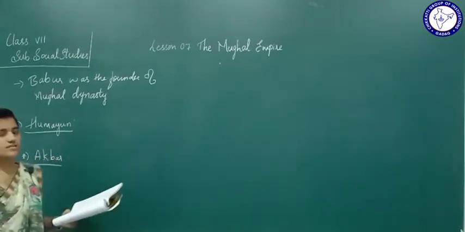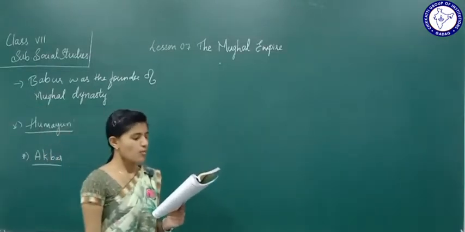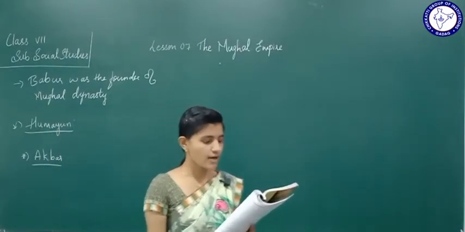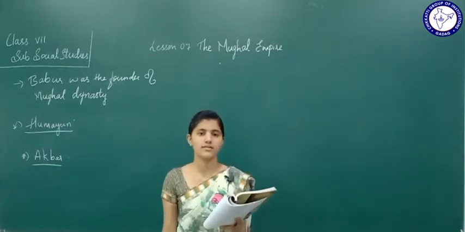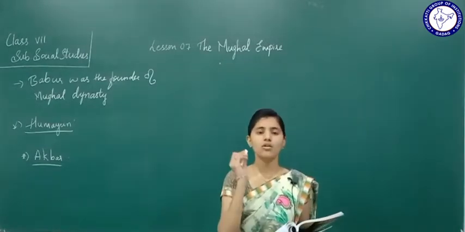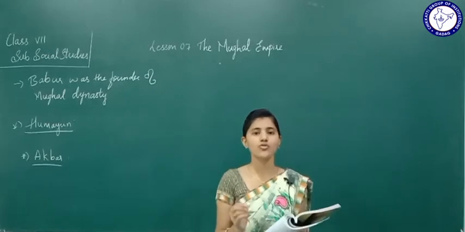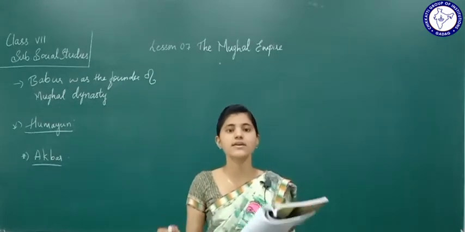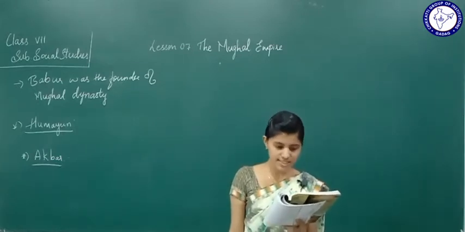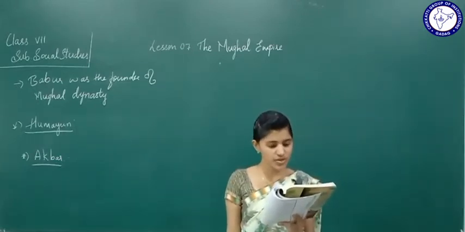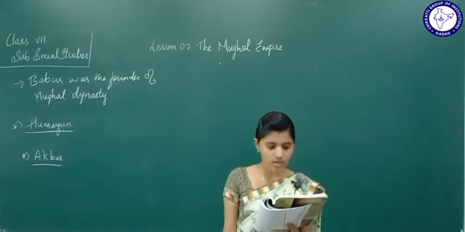Who is he? Son of Humayun. Humayun's son Akbar had always aspired to build a vast empire in India. With this intention, he tried to persuade the mighty Rajput kings to support him.